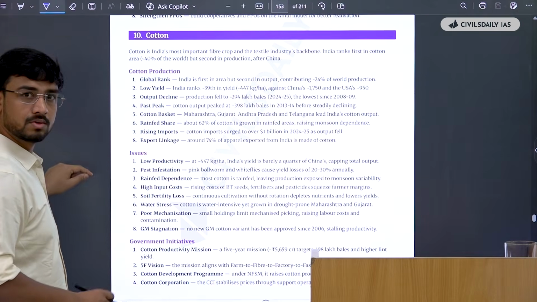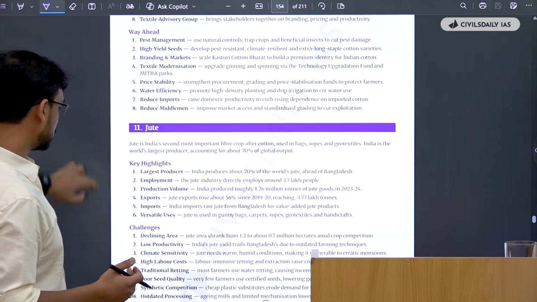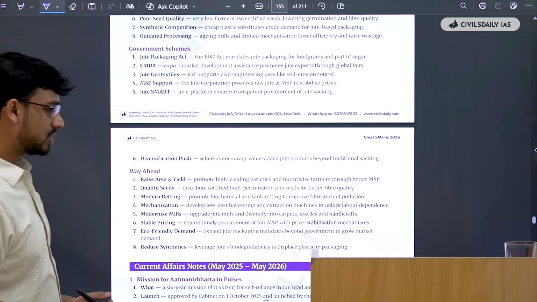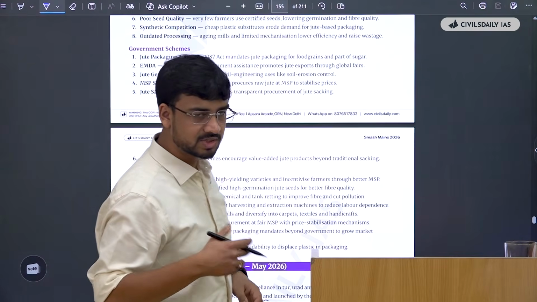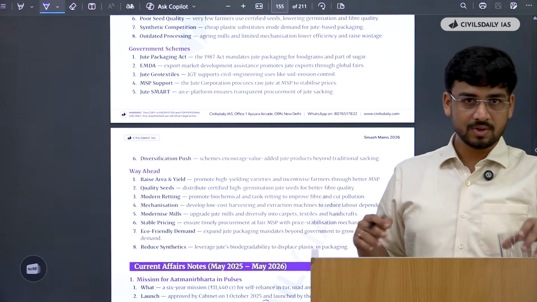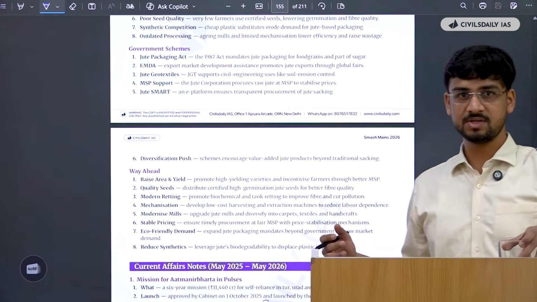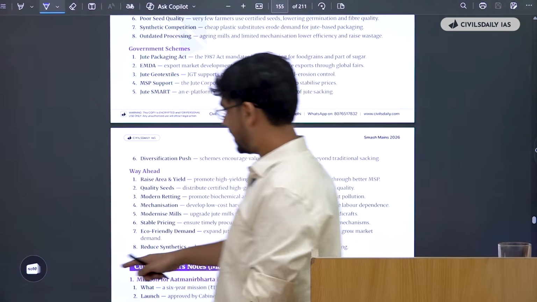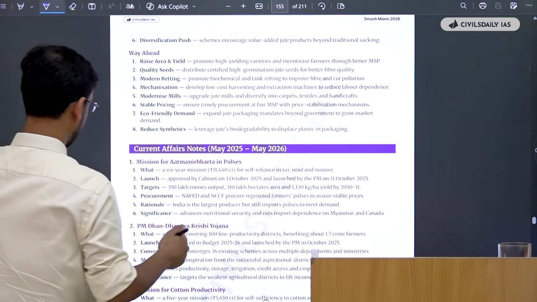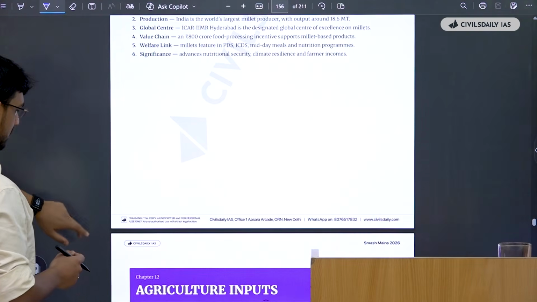And then they have sector specific notes as well. They have the cotton, then jute, then current affairs notes. So as you can see, this document provides you a one-stop solution as well. So use documents like these. You can rely on this type of document, especially in the prelims and mains preparation phase, to enhance your answer quality. See, they have covered it holistically. Okay, this is what you do.